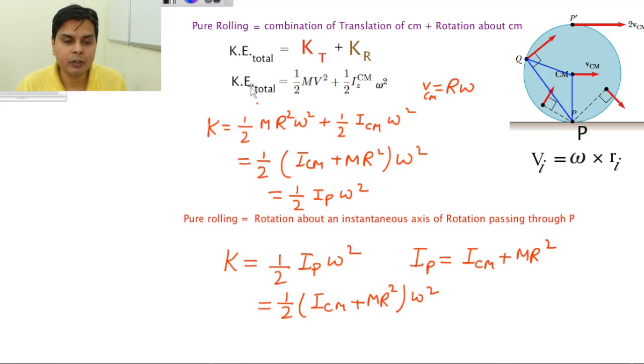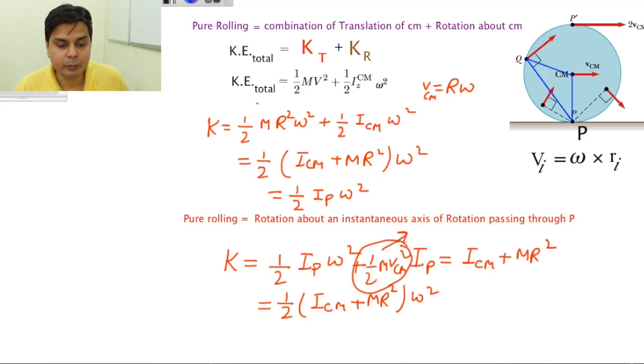One should always try to solve any question using this formula, because some of you might get confused, and in this formula, K equal to half I_P omega square, you will start writing something like plus half m times velocity of center of mass square. If you use this thing, you are doubly counting the velocity of center of mass. You are counting that two times. So you should not use that, because the velocity of center of mass has already been taken care of when I am assuming rotation about this P.